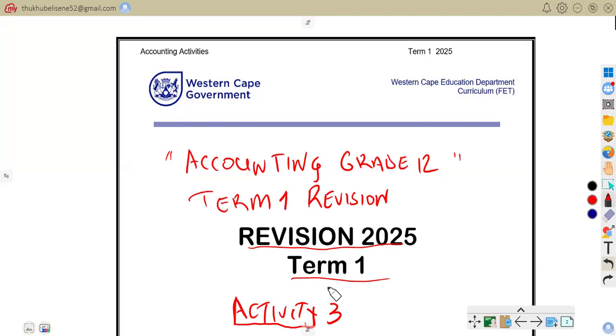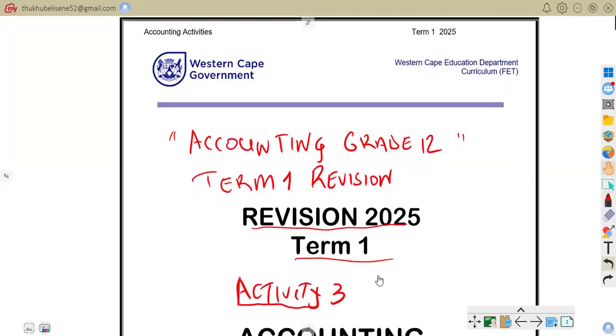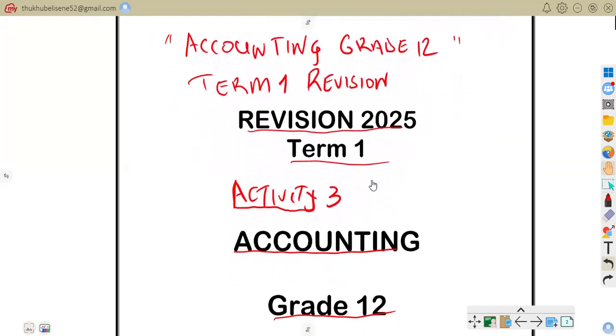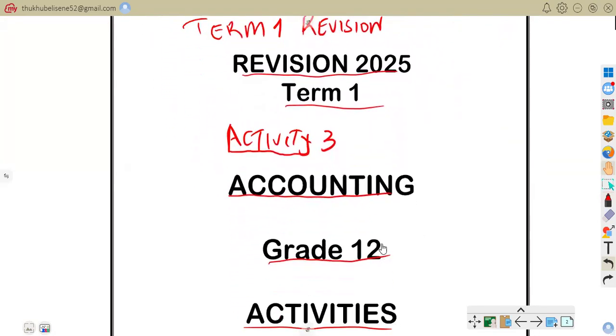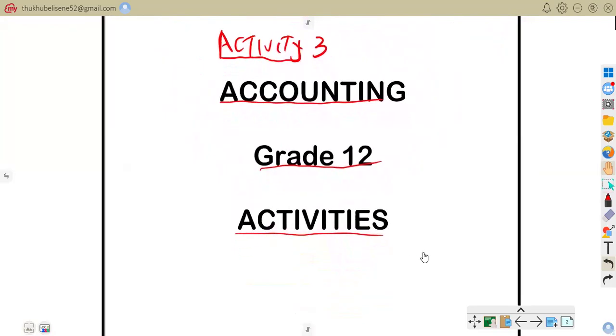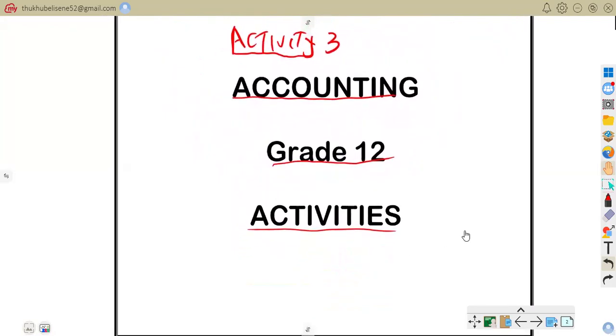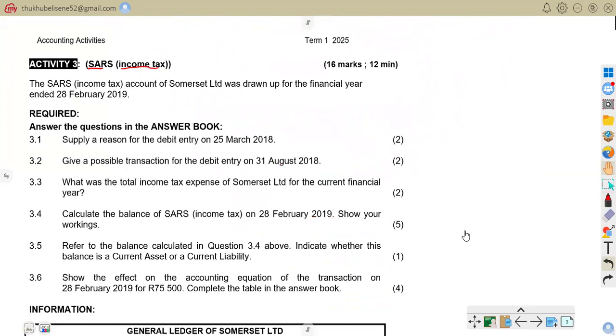Today we are on activity 3. So we are going to treat activity 3. Let's go straight to the activity. Here we are on activity 3, which is all about SARS or income tax.